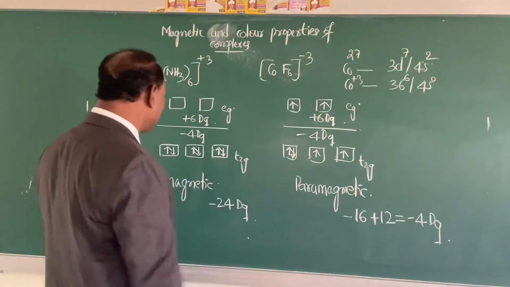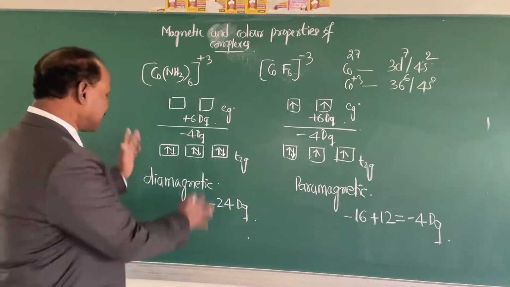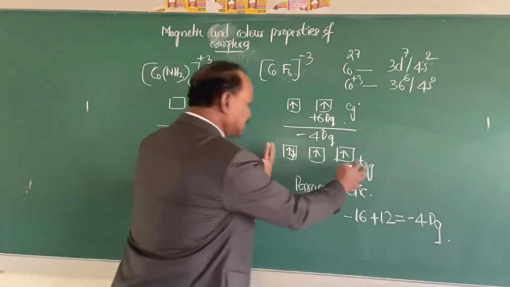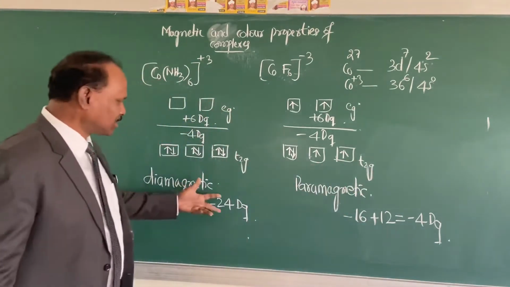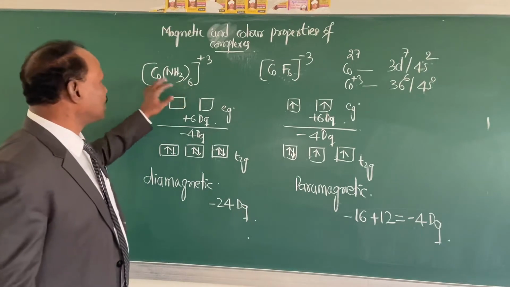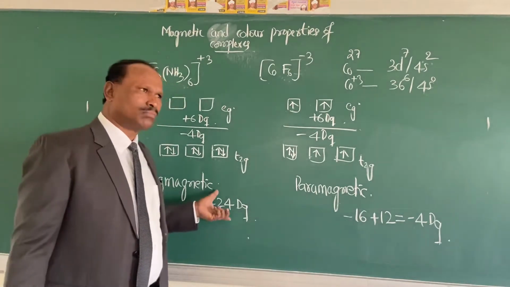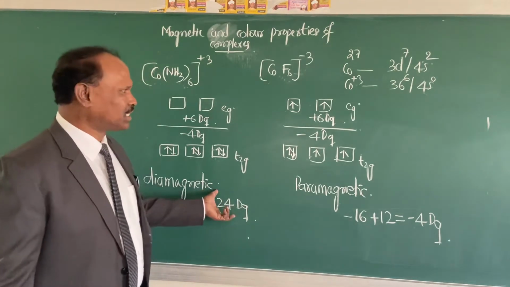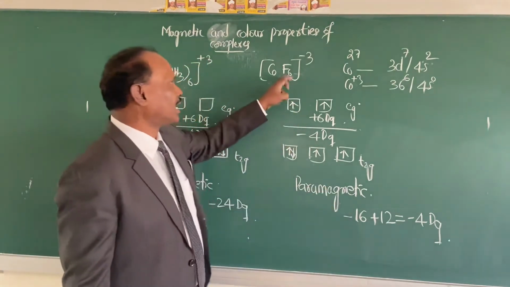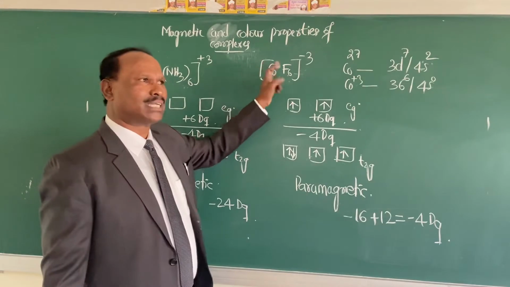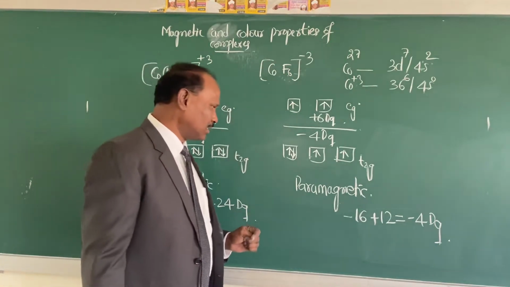So when you observe these two compounds, this is diamagnetic and this is paramagnetic, and the hexaammine cobalt(III) complex ion has more crystal field stabilization energy than the hexafluorocobaltate(III) ion.